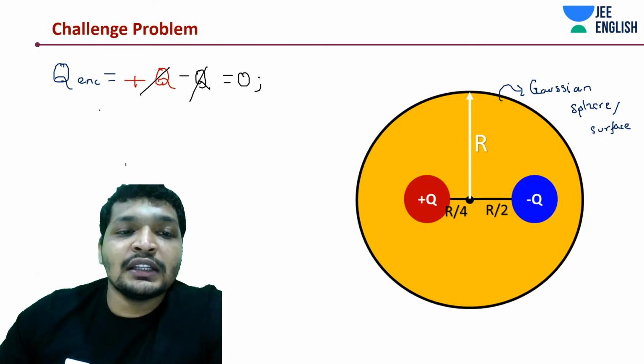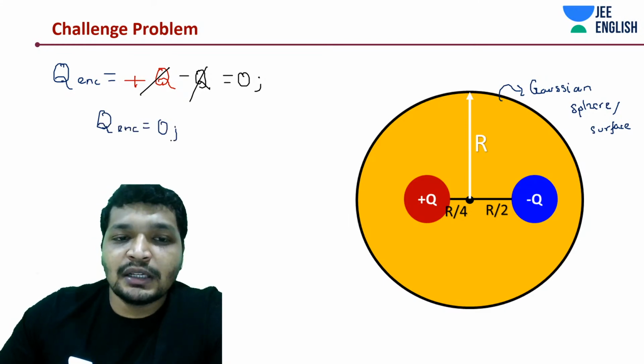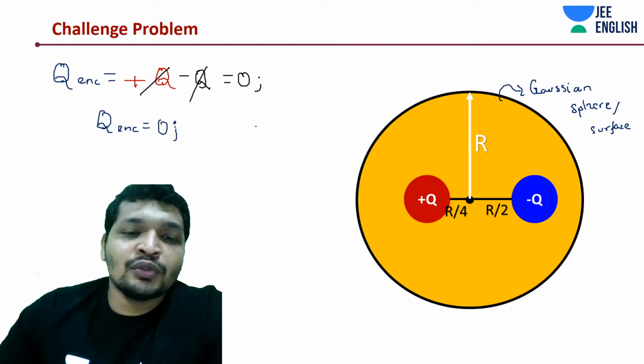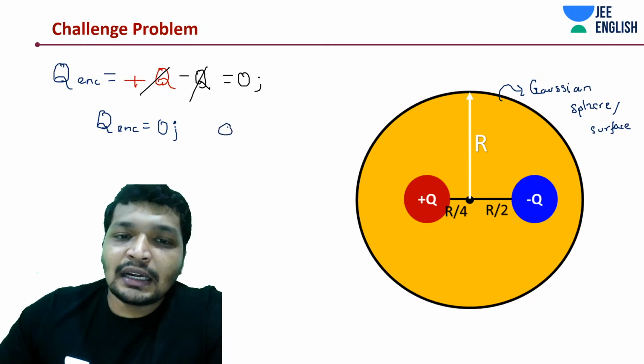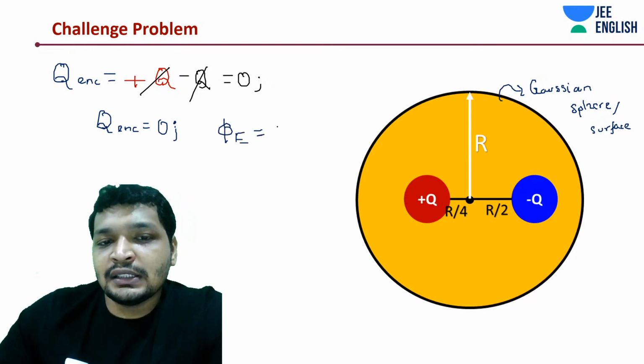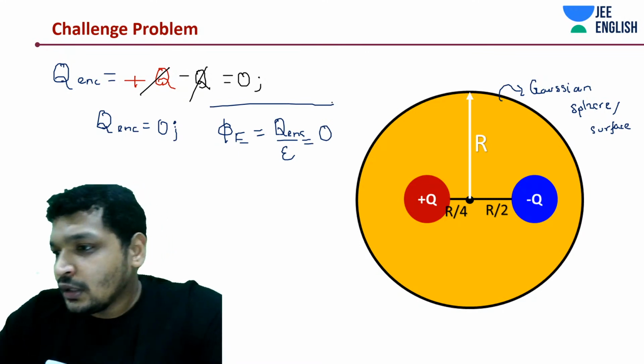From Gauss law, we can say that charge enclosed is 0, even though it is placed asymmetrically. Hence, net electric flux through the Gaussian surface is also 0. Net electric flux is nothing but charge enclosed by epsilon naught. In this case, this is 0. Right?